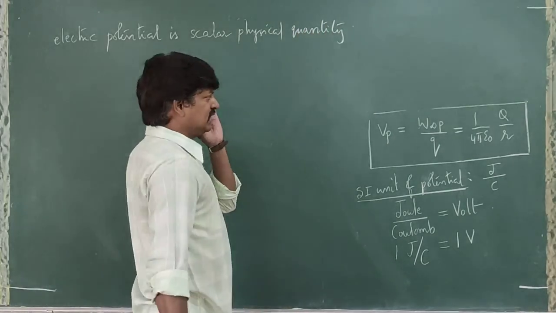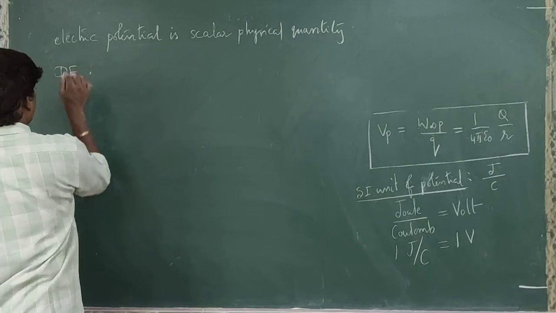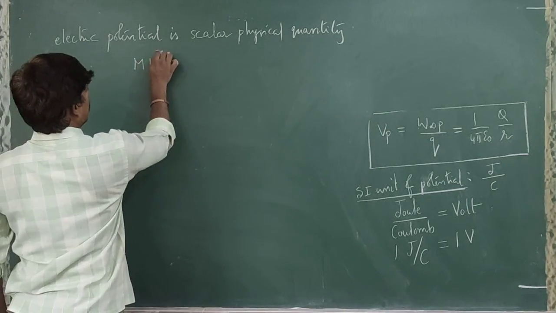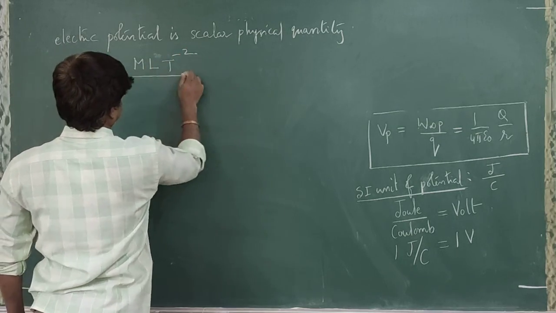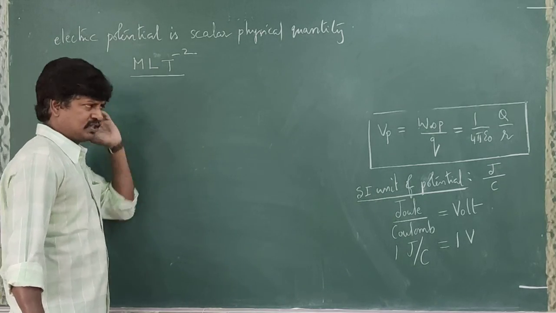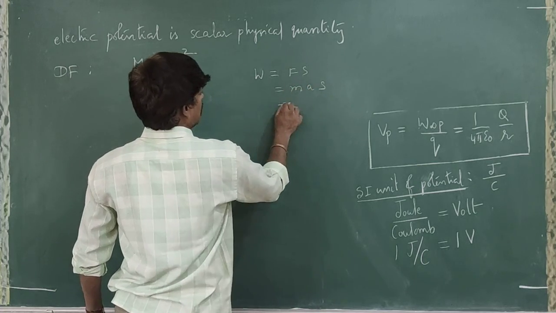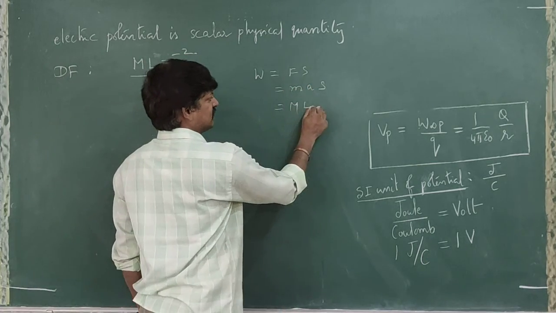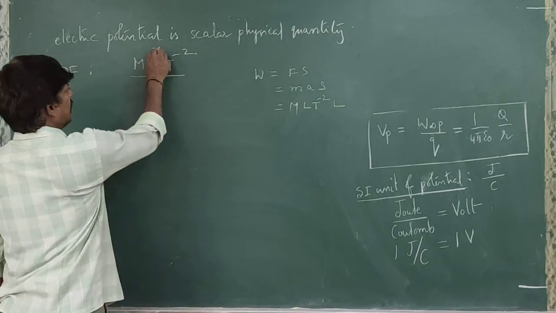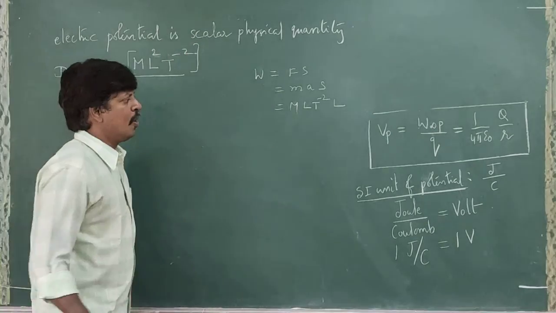Right. So what is the dimensional formula for electric potential? Work done, what is the dimensional formula for work done? ML squared T power minus 2. What's the formula for work done? Force into displacement, so mass into acceleration into displacement. What is the dimensional formula for mass? M. Acceleration? LT power minus 2. Displacement? L. That means what you will get? ML squared T power minus 2 is the dimensional formula for work done.